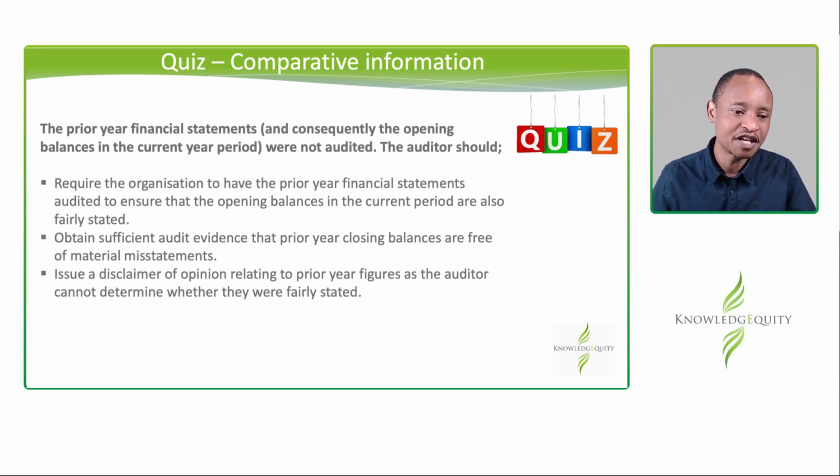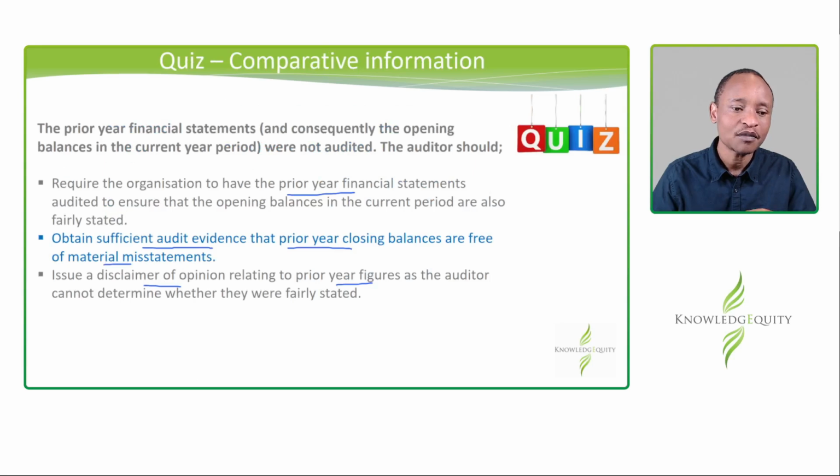B, obtain sufficient audit evidence that prior year closing balances are free of material misstatements. And C, issue a disclaimer of opinion relating to the prior year figures. A disclaimer is simply saying, I didn't audit them, so I can't give an opinion about last year's figure. So which one of these is correct? Now, obviously, the correct answer there is obtain sufficient audit evidence that prior year closing balances are free of material misstatements.